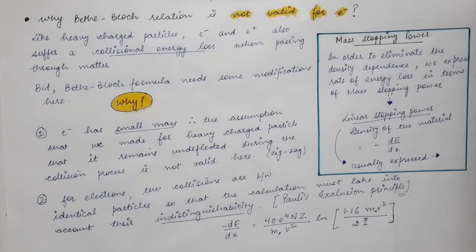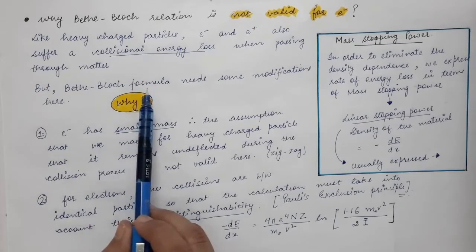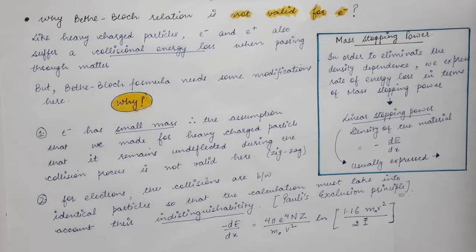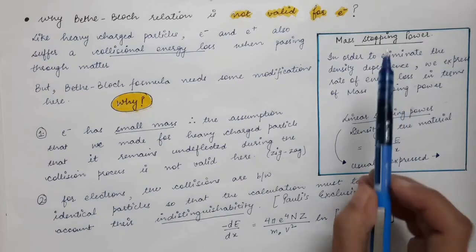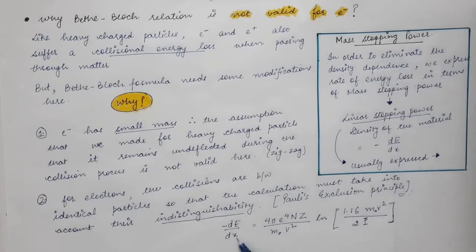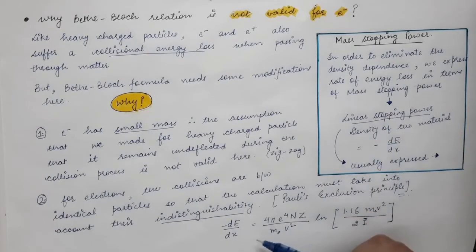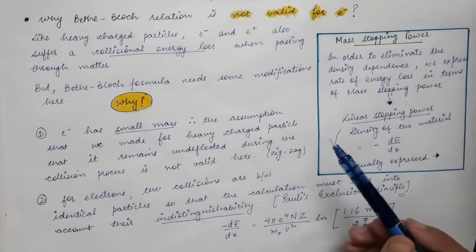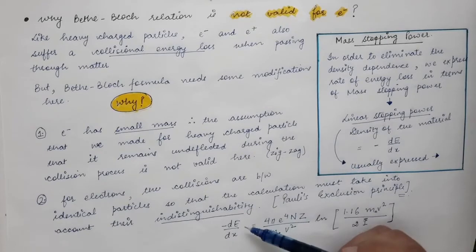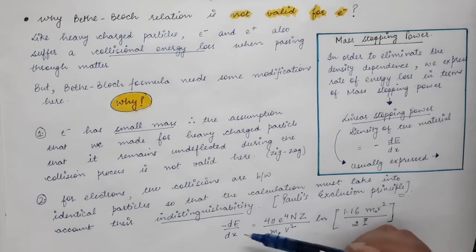So there are some modifications that need to be done in the Bethe-Bloch formula that we derived. Now, anywhere you get this term minus dE by dx, let's say in a heavy charged particle, or in the case of an electron, minus dE by dx is nothing but the stopping power of the material. So this is also termed the stopping power of the material.